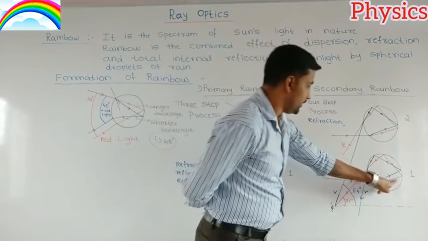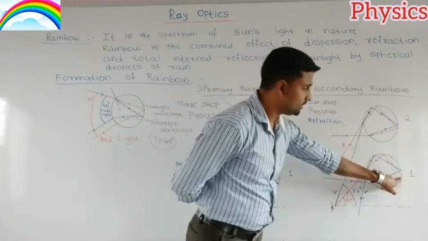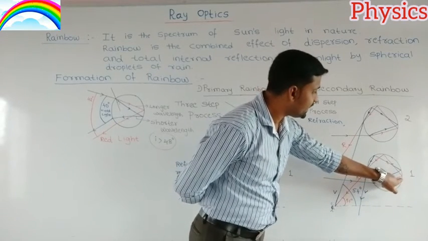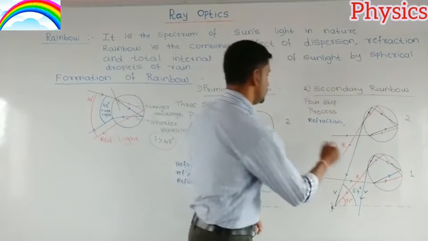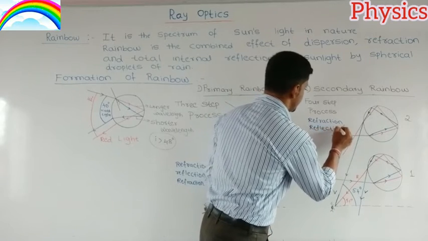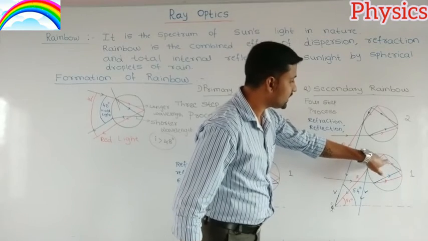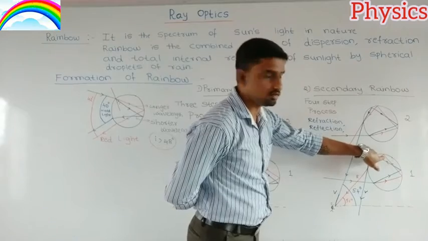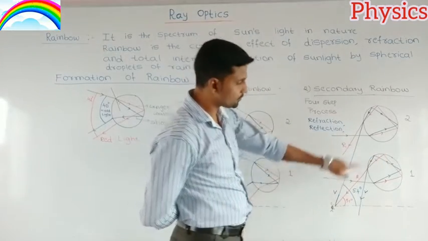And when this refracted ray hits the inner surface of the spherical droplet of rain, then again it will undergo reflection of light. So we will observe another step, that is the reflection of light. After reflection, that reflected ray of light will again hit some other point inside the spherical droplet of rain.